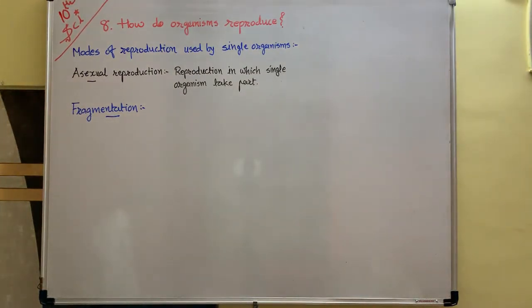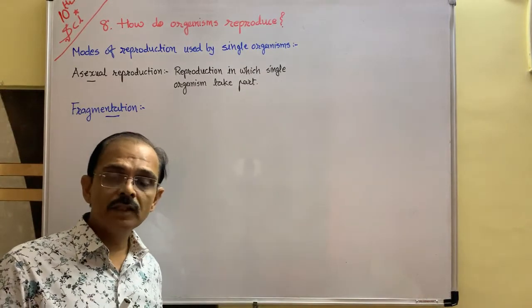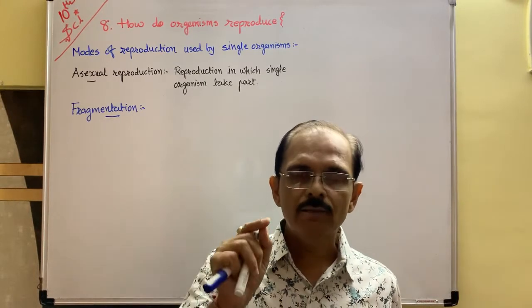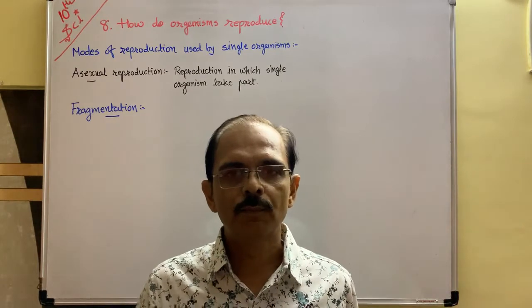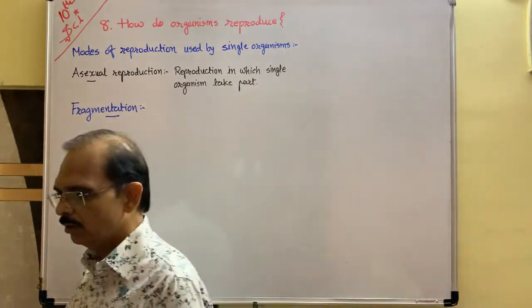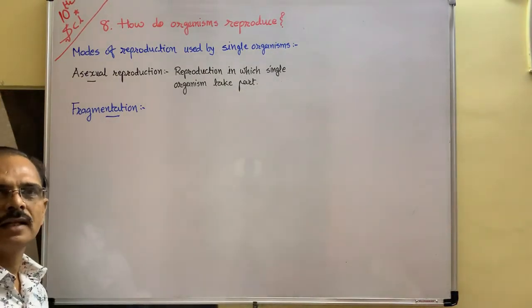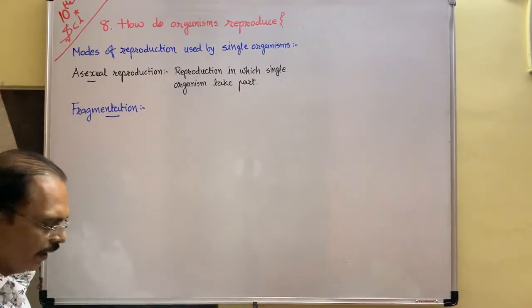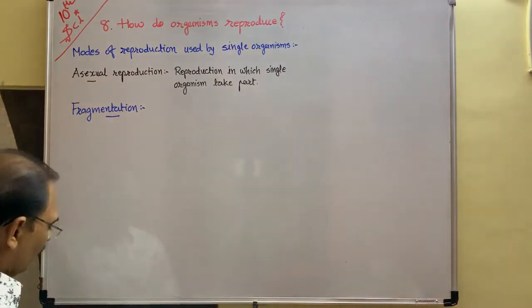In multicellular organisms, remember, we are also multicellular animals, but here it is given in this way. Read the language and try to understand it carefully. That in multicellular organisms, but relatively simple design. That body design is simple, though it is multicellular, meaning more than one cell. It doesn't mean that the number of cells is like our human being. So multicellular organism with simple body organization, the reproductive method is fragmentation.